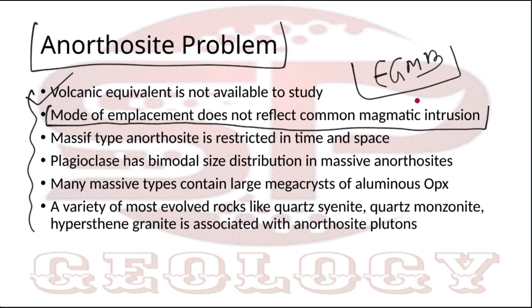Generally we get a layered type, stratified type. This is Bushveld, Stillwater, Skaergaard. All of the major anorthosites are stratified type. But there is also a massive type in one place. Let me see that name. Okay, it's the Adirondack Massif, USA. Here we get the massive type of anorthosite. We'll go to that slide again.